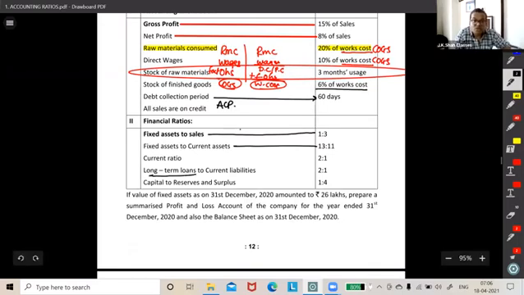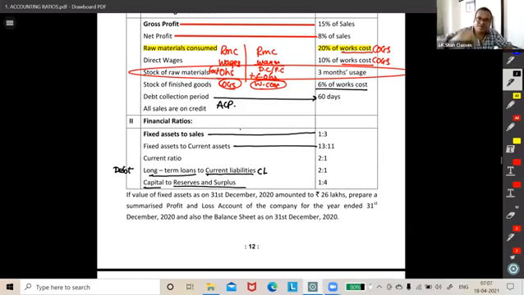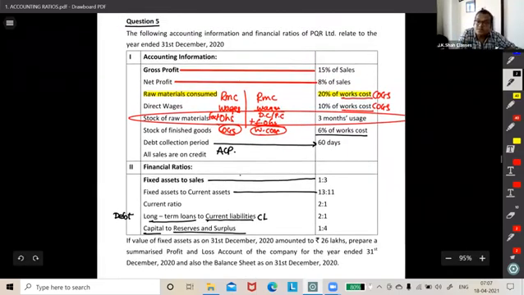Long-term loans. Guys, what is long-term loans? Debt. And debt to current liabilities is 2:1. And capital to reserves and surplus. So you never taught this ratio also. Sorry, my dear friends. It just helps me understand the ratio of capital to reserves and surplus, which is 1:4. Out of the total shareholders' funds, capital is one part, reserves and surplus is four parts. Correct? Okay. Now, sir, we read so many things, but not even a single number has come. How will we fill it up? Wait. It is there.